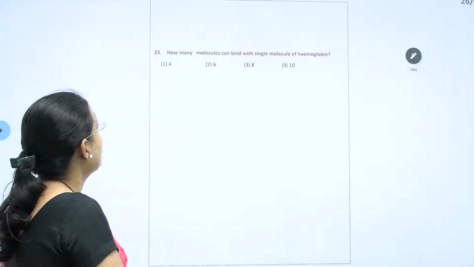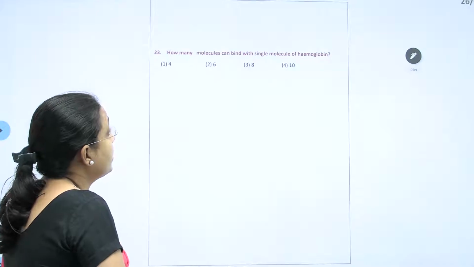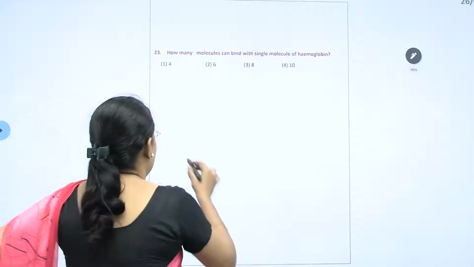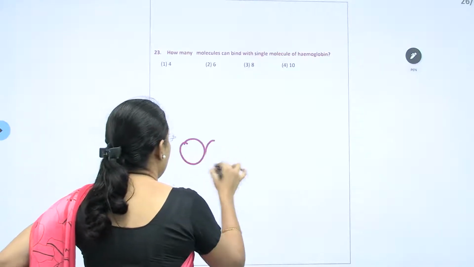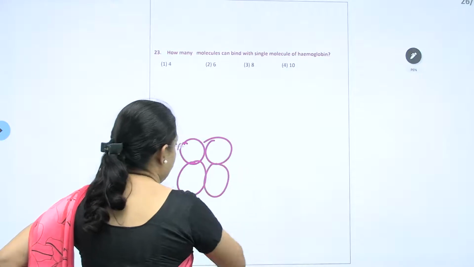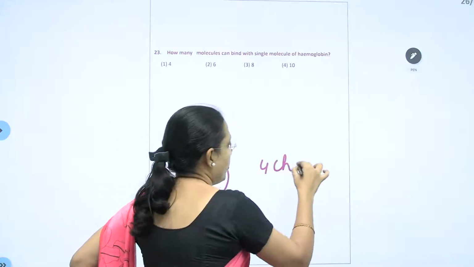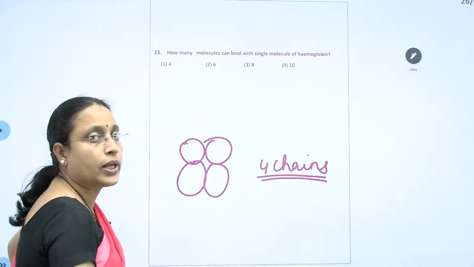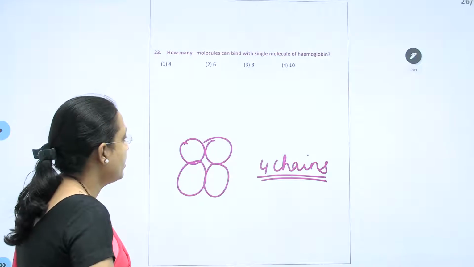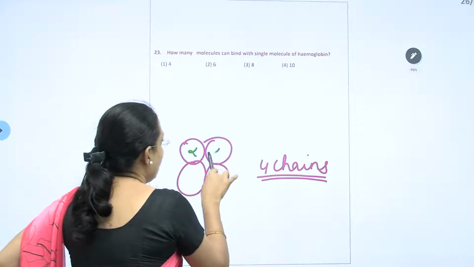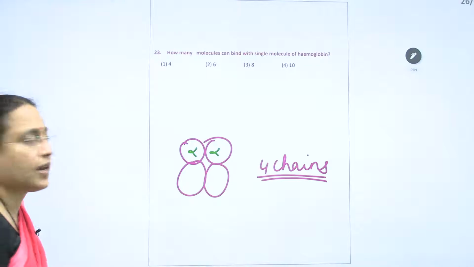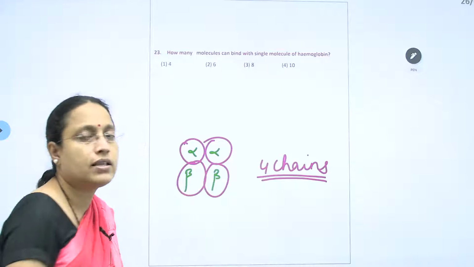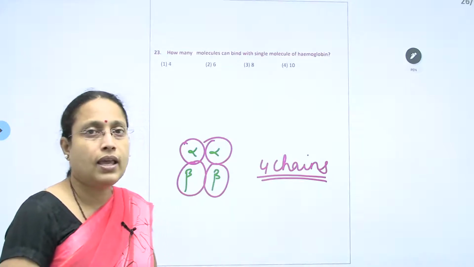Next is how many molecules of oxygen can bind with a single molecule of hemoglobin. Understand? Hemoglobin has four chains, which are polypeptide chains. Two of them are named alpha chains and the other two are named beta chains.